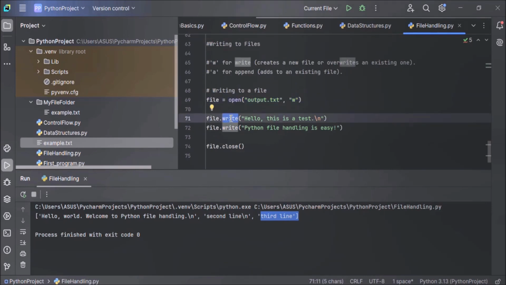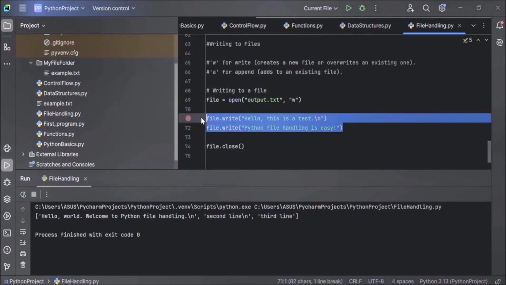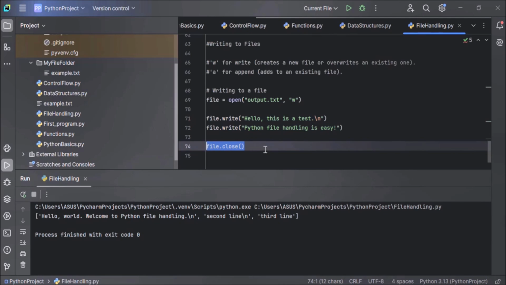The write method writes the specified string to the file. This is our string, "Hello, this is a test.", which we are writing to the file, followed by the newline character. The newline character must be explicitly passed to the write method. If you forget the newline character, \n, the text will continue on the same line. Now here, after the write operation, we are closing the file using the close method.